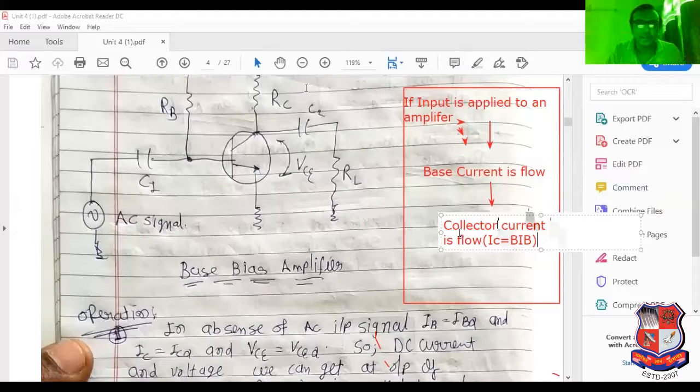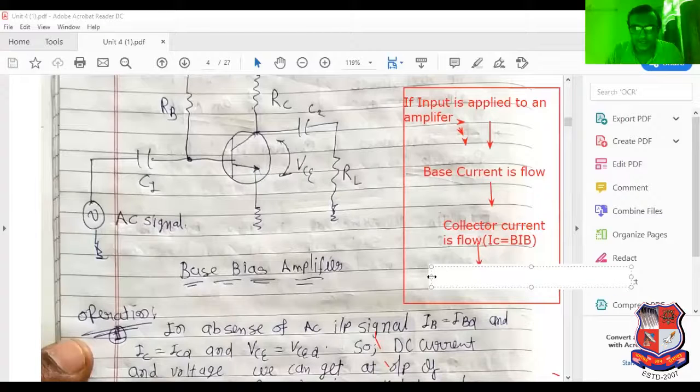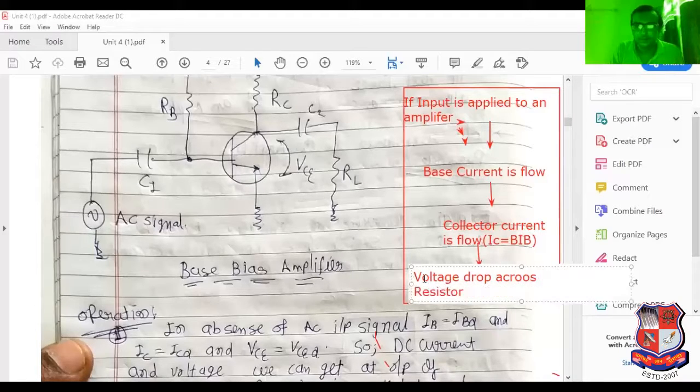Next, if collector current flows, then IC RC increases, that is, the voltage drop across the resistor increases.